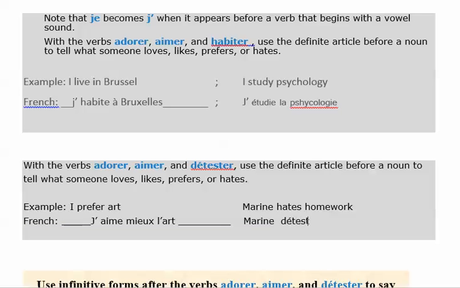And it ends with what letter? E. Maureen déteste les devoirs. Homework is les devoirs. It's plural. It's always plural. We don't say le devoir, les devoirs. It's the homework. It's plural all the time.